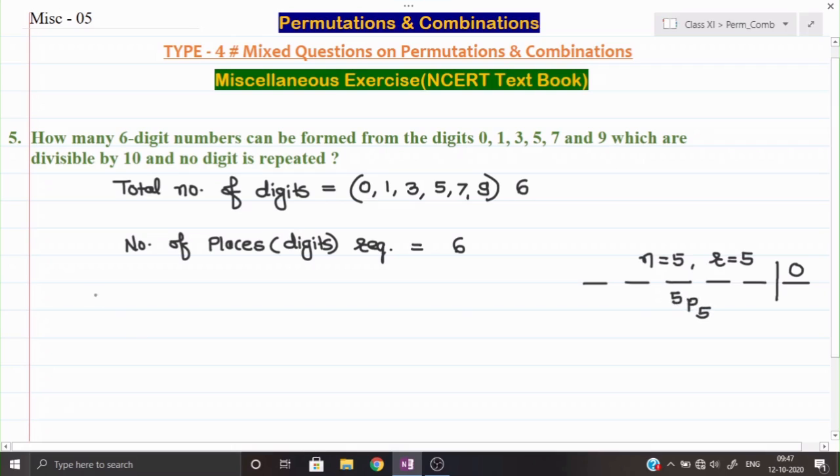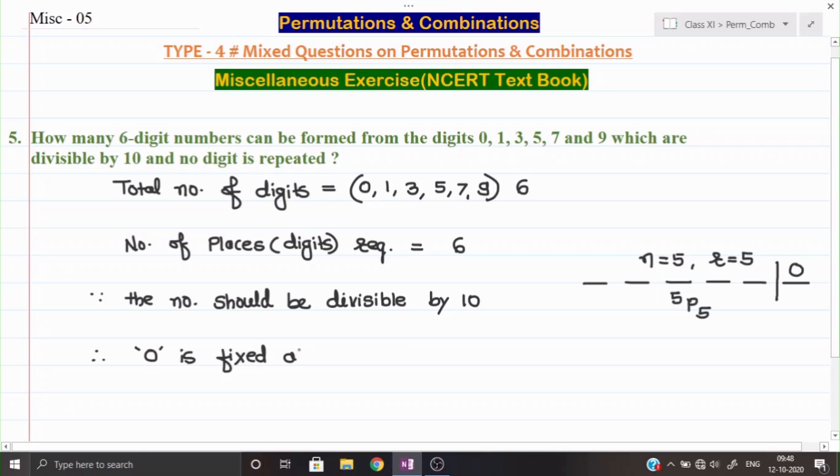So we can say that since the number should be divisible by 10, therefore 0 is fixed at last place and repetition is not allowed.